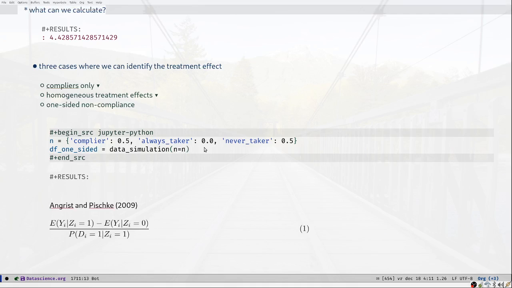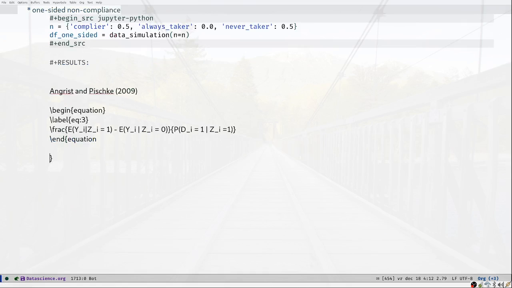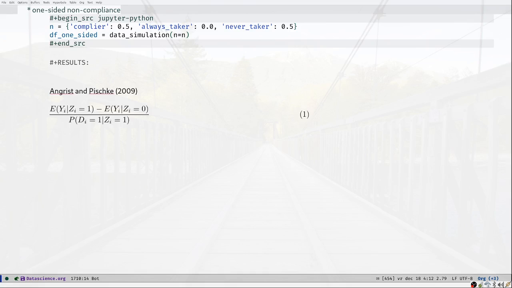And then there is this claim by Angrist and Pischke. Oops, didn't mean to do that. So let me restore this equation. We don't need this A here either.